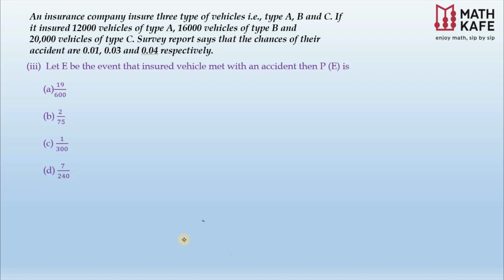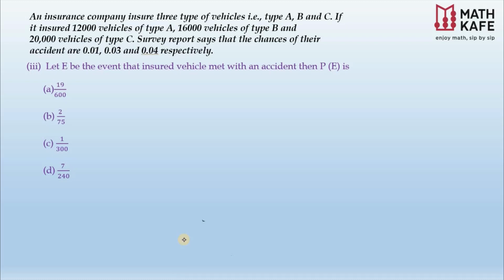Let E be the event that insured vehicle met with an accident, then P of E is. This question is very plain. They already mentioned everything. There is another way the same question could be asked: what is the probability that an accident occurred?